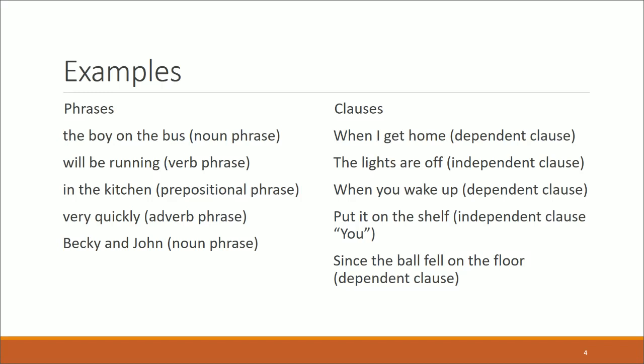Okay. Independent clause. The lights are off. Has a subject, lights, has a verb, are, and it can stand on its own. The lights are off. We don't want to know anything else. Okay. A dependent clause. When you wake up. Independent clause. Put it on the shelf with the understood subject you, and back to dependent for the last example, since the ball fell on the floor.